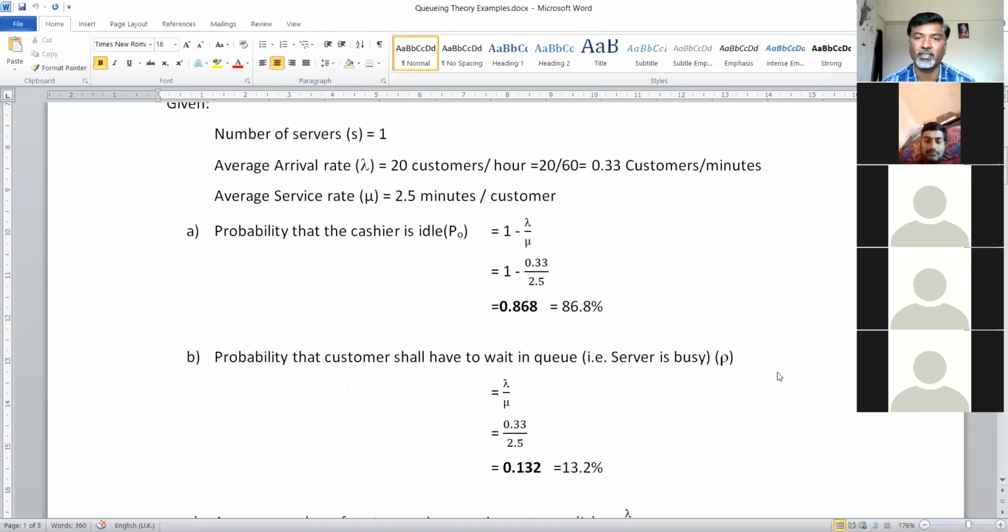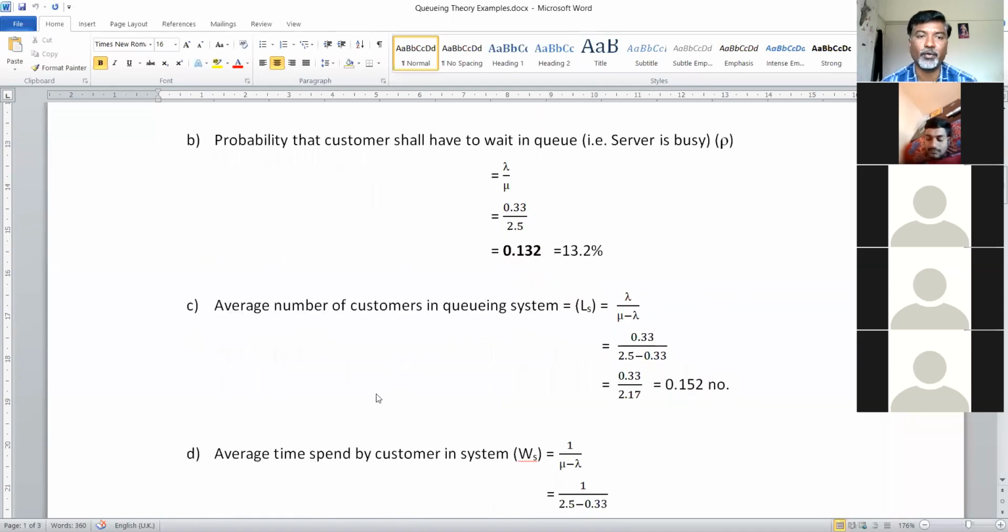For that purpose, the formula is rho is equal to lambda upon mu. We know the value of lambda and we know the value of mu. If you do the calculation, you will get 0.132, that is 13.2%, the probability that the customer has to wait in a queue.